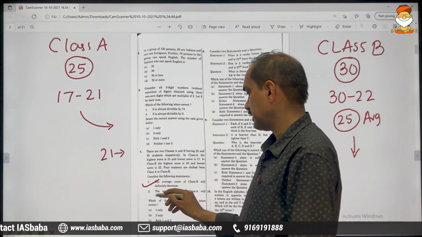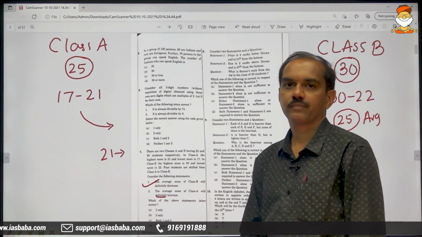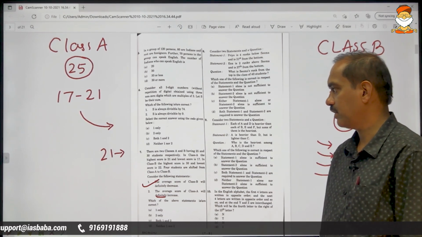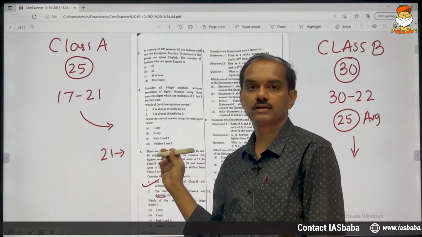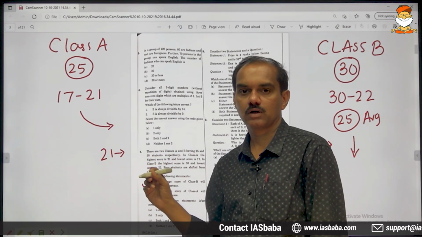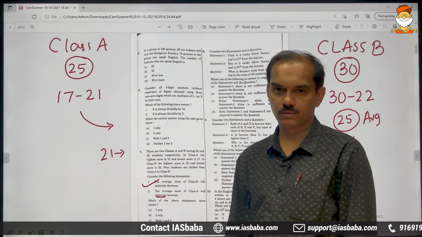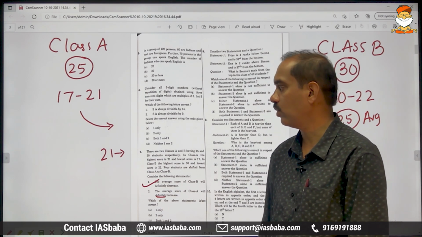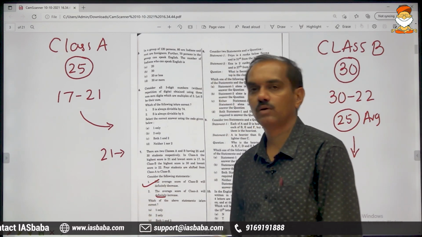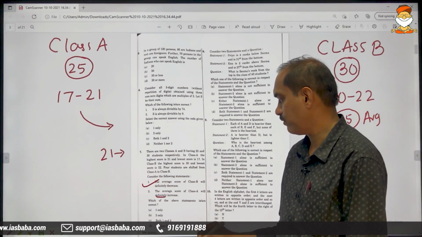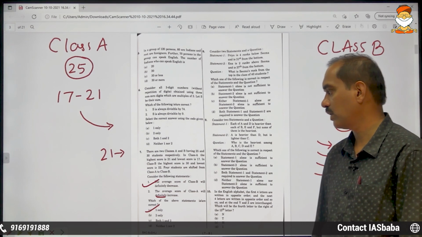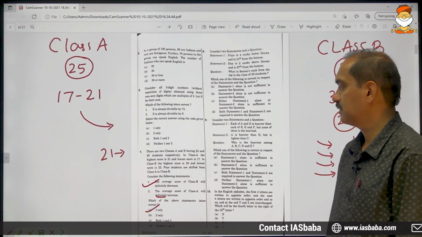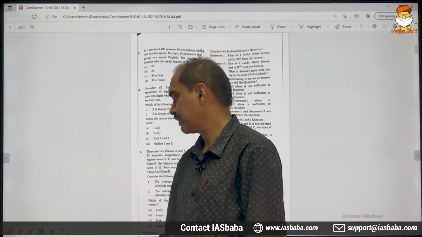So since he has used the word definitely, the second statement will become wrong, because the students who are getting shifted, okay, what are their actual scores we don't know. Since we do not know, we cannot conclude the second statement. Therefore only one is correct. Only one is the final answer. This is everything about this problem. Moving on to the next one.